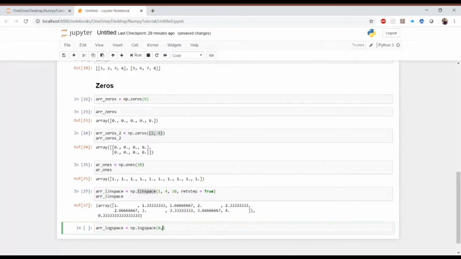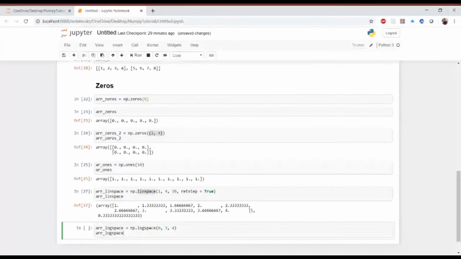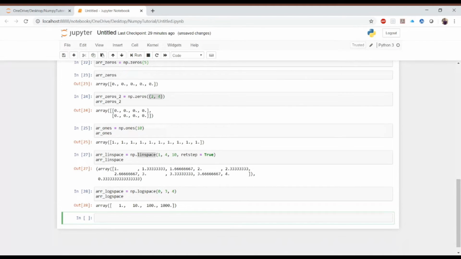I want to start from 0 to 3, and I want 4. So what will the output be? By default, the base is 10. So it will start from 10 to the power 0, 10 to the power 1, 10 to the power 2, and 10 to the power 3. If I print this, you can see 10 to the power 0, 10 to the power 1, 10 to the power 2, and 10 to the power 3.